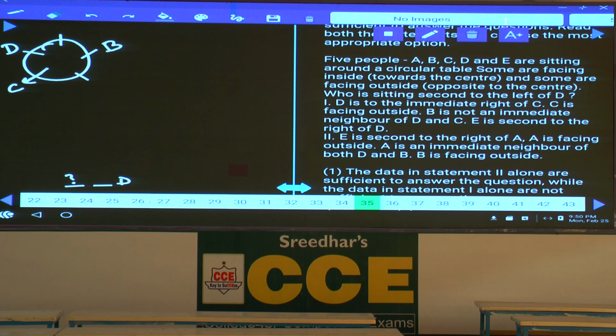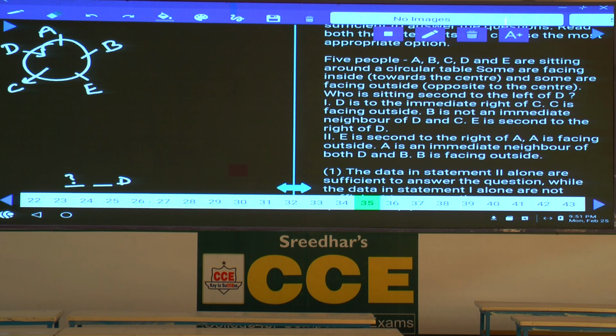E is seated second to the right of D. As E is seated second to the right of D, D cannot be facing away. If D is facing away, then B and E must be in the same place, which is not possible. Hence, D is facing the center, and E is seated second to the right of D. Then who is the person left over? A is the person left over. Then the question is about who is seated second to the left of D. Are you getting the answer or not?